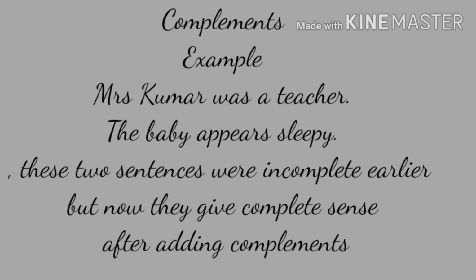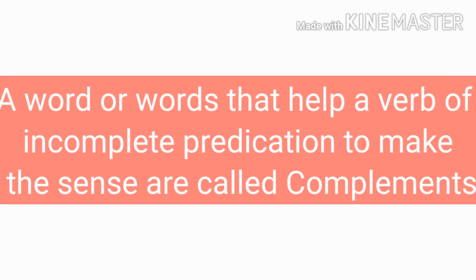And those sentences were not giving us complete meaning. But in complements, when I have added a teacher and sleepy to these sentences, they are giving complete meaning now. So let's read what are complements. A word or words that help a verb of incomplete predication to make the sense is called complements.